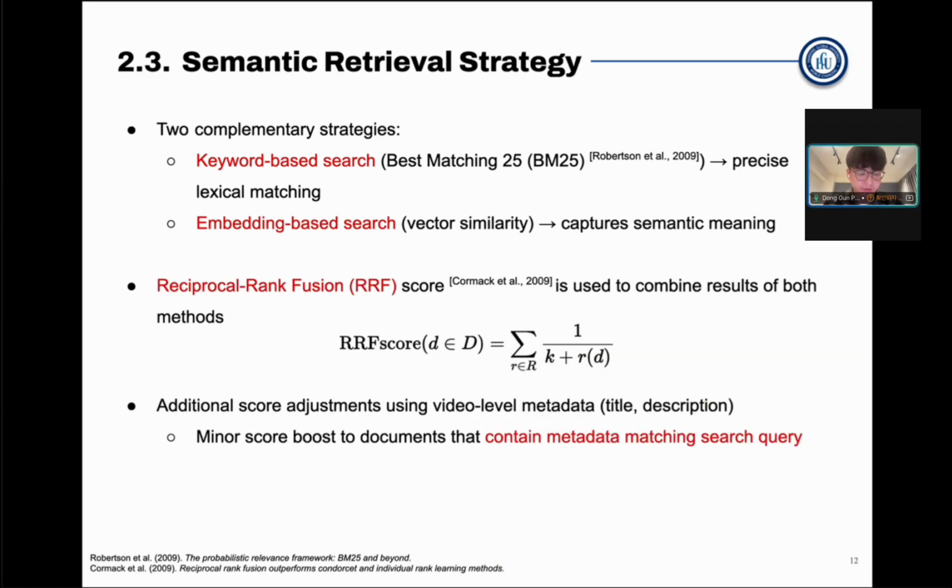But not only the dual approach, to further enhance retrieval performance, the system combines the results of both retrieval strategies using reciprocal rank fusion, or RRF. Reciprocal rank fusion is basically a technique that merges the rank lists from multiple search results by assigning higher importance to items that appear near the top of either list. The fusion method integrates the strengths of both token-based and embedding-based methods, which enhances the retrieval quality overall.